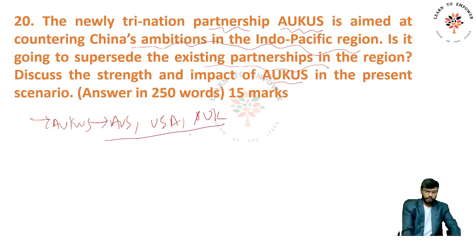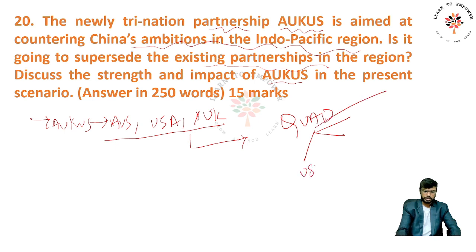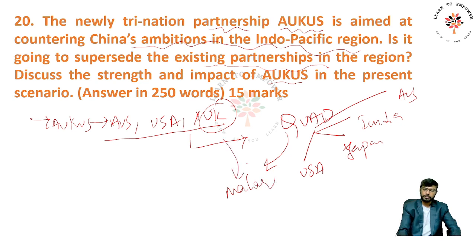Now, one point to be understood: there is already an existing informal grouping, the Quad. Quad has four countries: USA, Japan, India and Australia. What is the extra country that we have? That is UK. UK is not in the Quad, right? These countries have already participated in many military exercises like Malabar, in which UK is also sometimes a part, right? Now you can understand, these are partnerships already existing in the region.